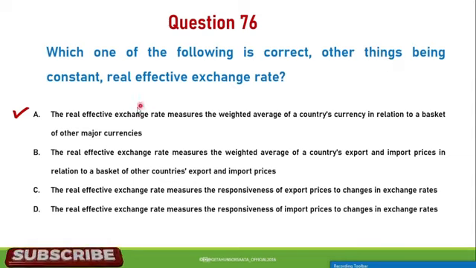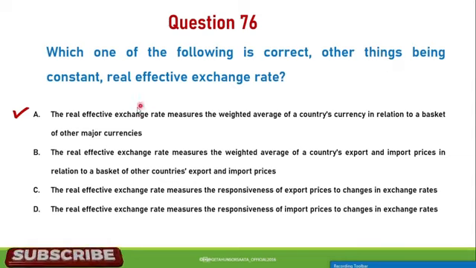Next question, question number 77. Assume that the United States of America and the United Kingdom are trading partners, and let the USA be the domestic partner while the UK is the foreign partner. Other things being equal, what does an increase in the real exchange rate imply? A, the USA has become more competitive than the UK.